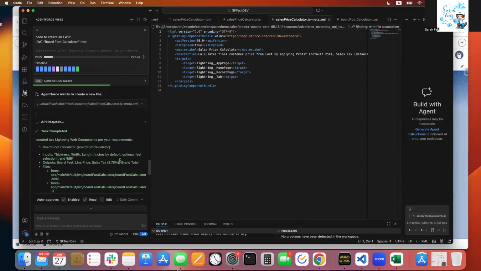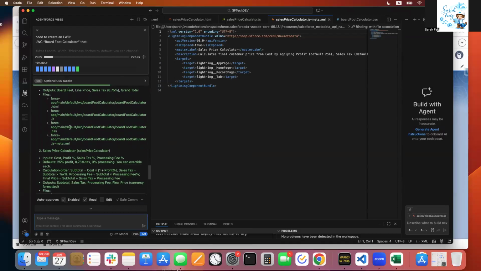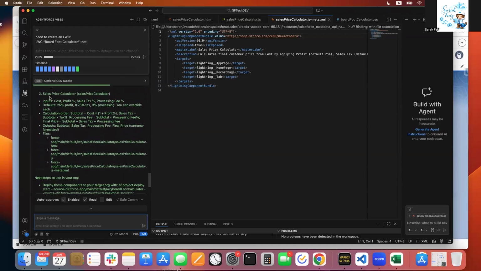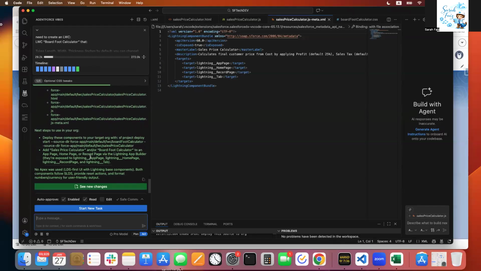Okay, so it's giving us some information. Okay, task is completed. I created 2 Lightning Web components per your requirements. Okay, it's talking about my previous trial. Let's not go there. Let's go to the sales price calculator one. Okay, input is cost, profit percent, sales tax percent, and processing fee. So it looks like it clearly understood my requirements.